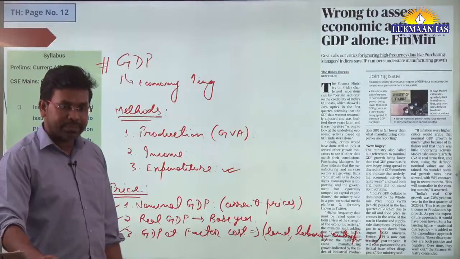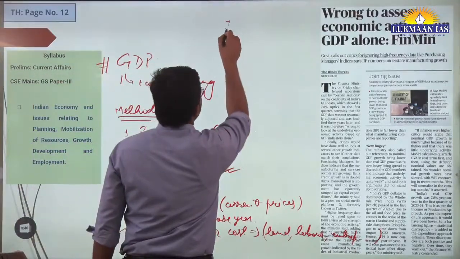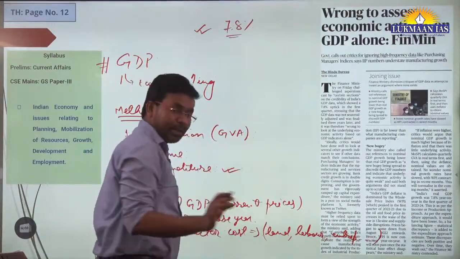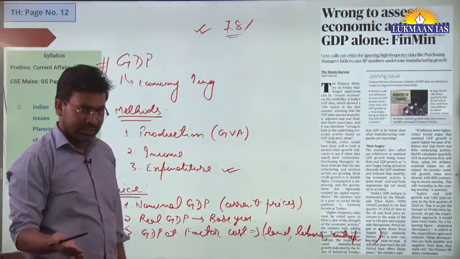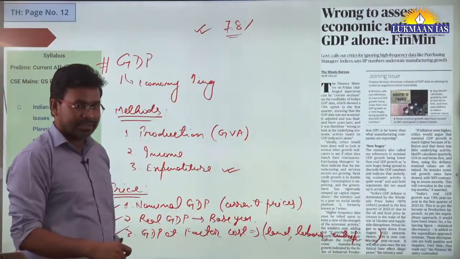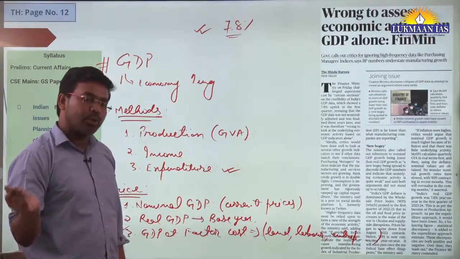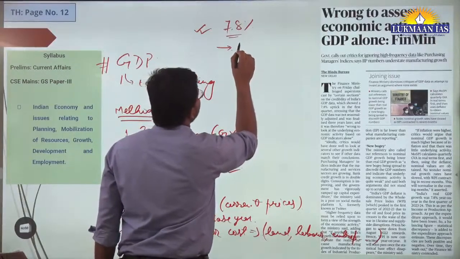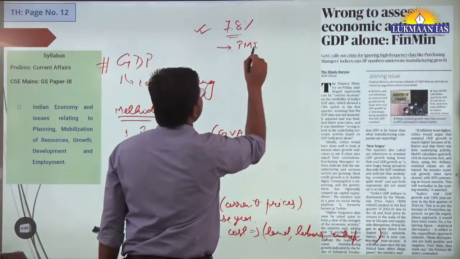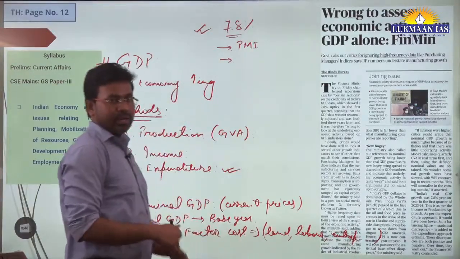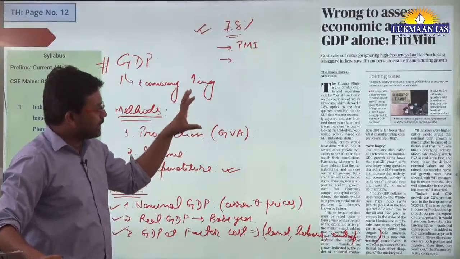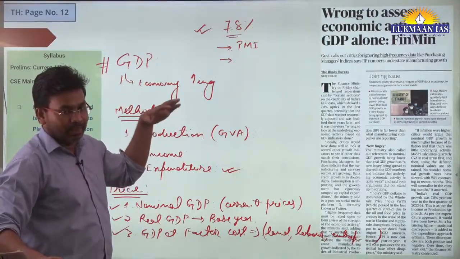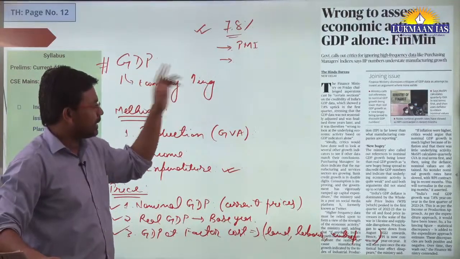Why? Because recently the government of India has notified that India has grown at 7.8%. Now people have criticized that it has not grown so much. Then the Finance Minister said that we should not look only at GDP, we should look at more current data, for example the purchasing managers index. So the Finance Ministry has tried to divert people's attention to more current information like the purchasing managers index and other factors.